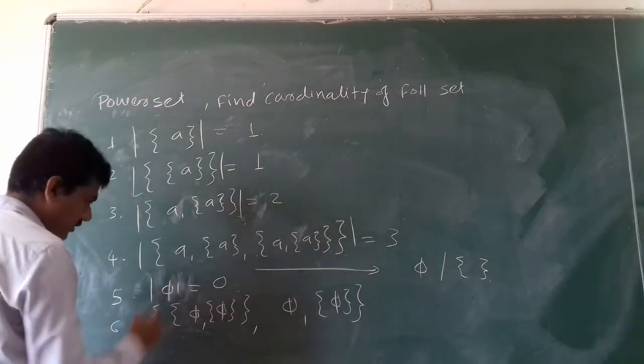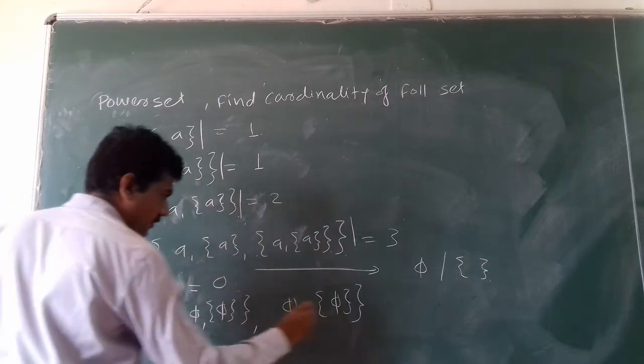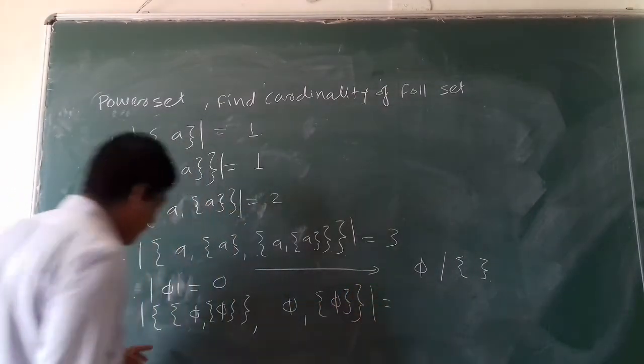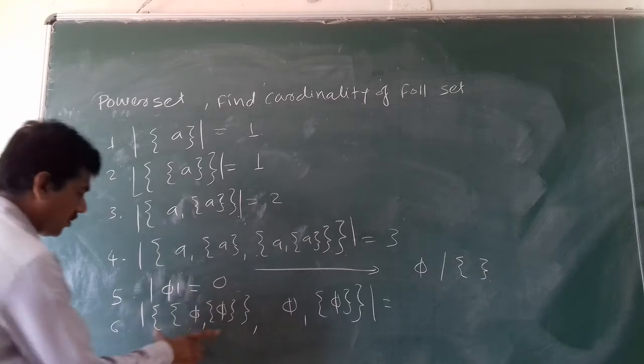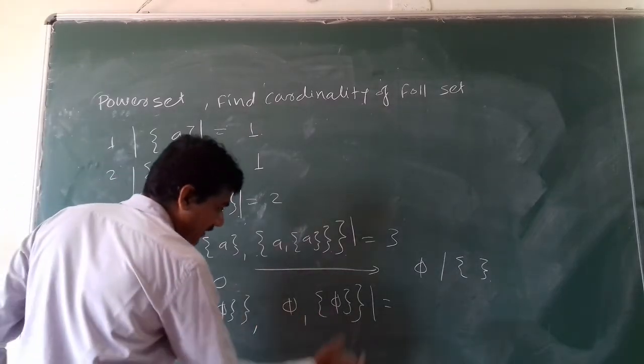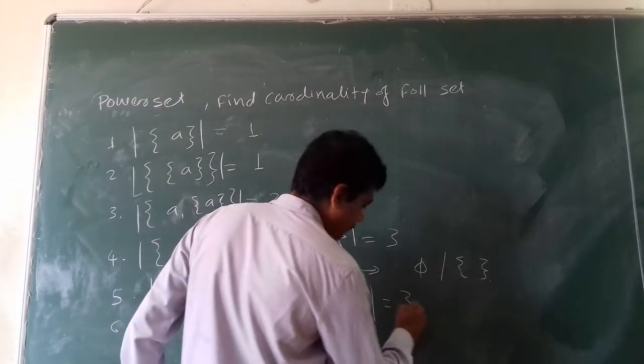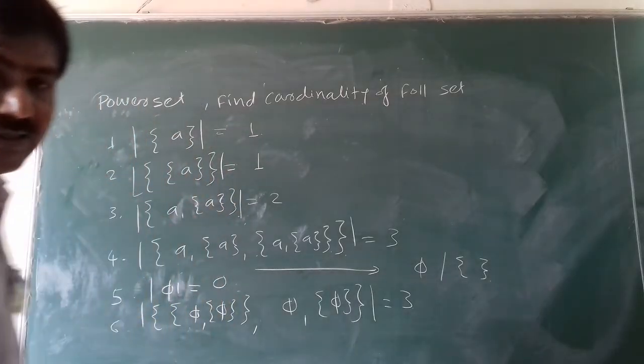I will mention the cardinality symbol. Now the cardinality of this set is what? This is 1, 2 and 3. The cardinality of this set is 3.